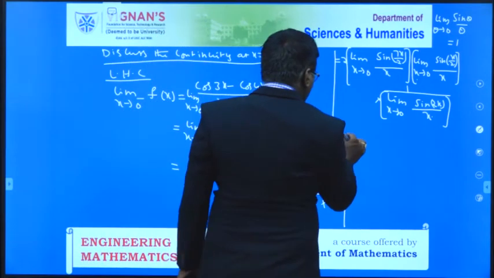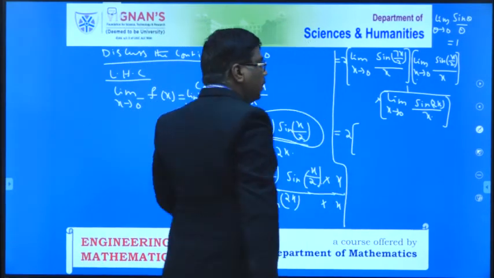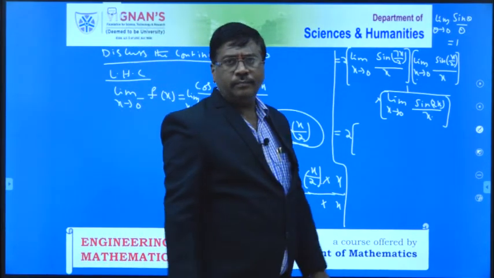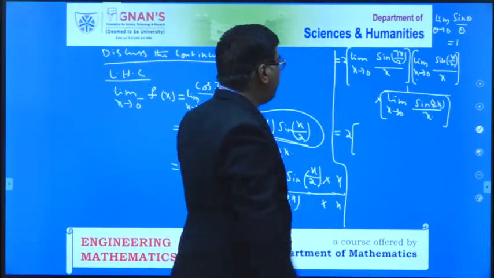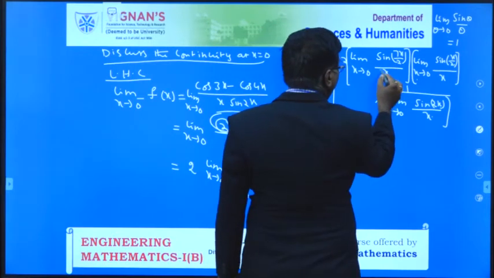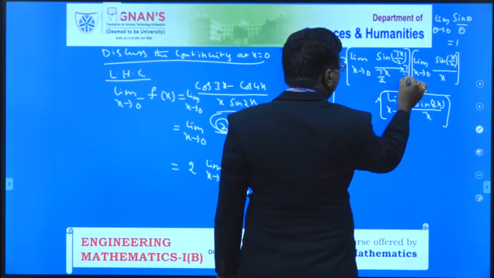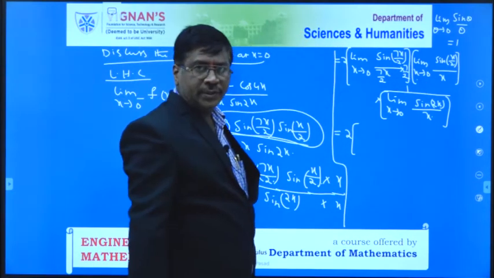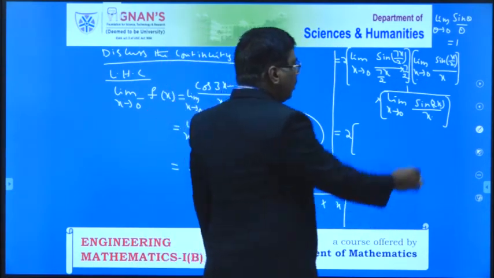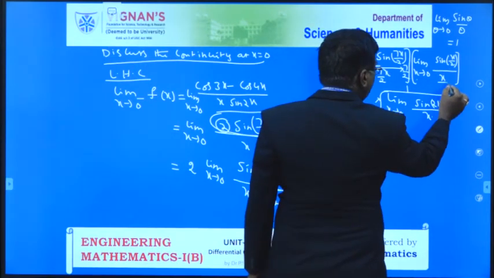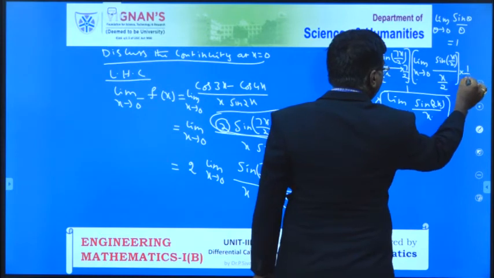Now, please all of you say this is 7 by 2 into... This amplitude you cannot change the value. Therefore, this is equal to 7 by 2. That means here we will get the same value. That is why I have to multiply and divide with 7 by 2 in the first limit. And also the second one, that is x by 2 occurs, but here only x is there. That is why I have to multiply and divide with 1 by 2.